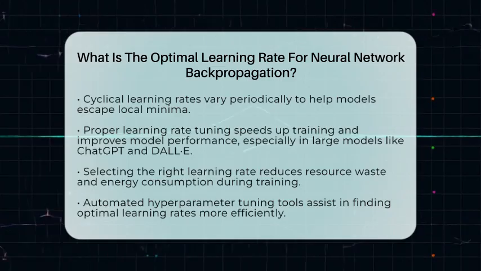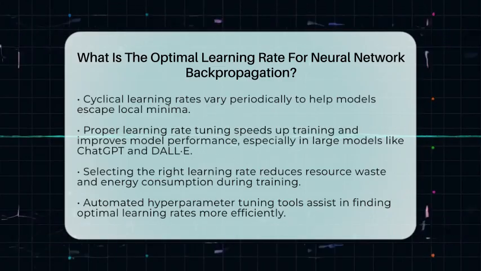So, in essence, the optimal learning rate is the sweet spot that balances speed, stability, and accuracy during neural network training.